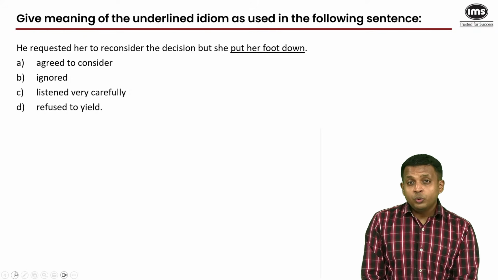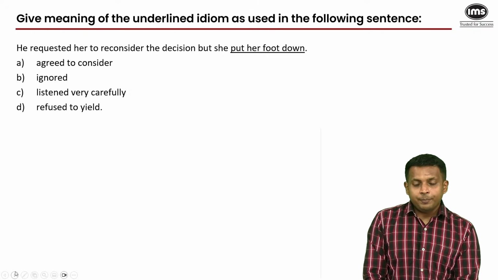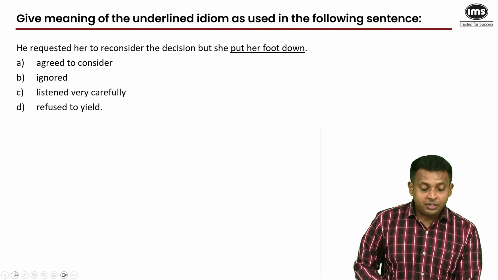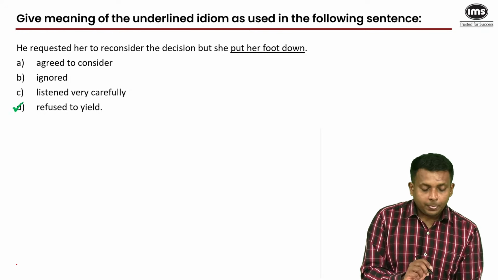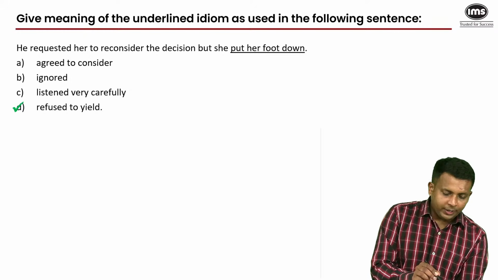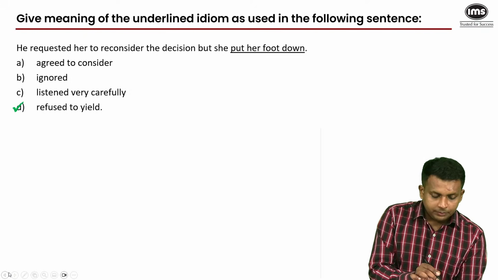So you refuse to surrender or yield or buckle under pressure. So the answer here is D. Agreed to consider, ignored, listen very carefully can be eliminated. Okay, all correct answers. Next.